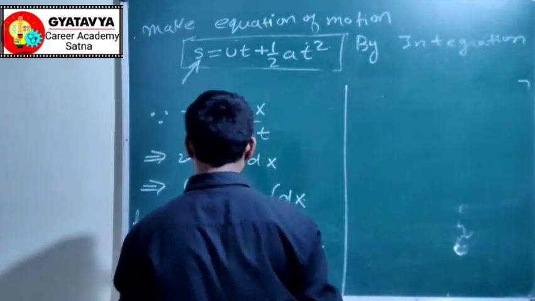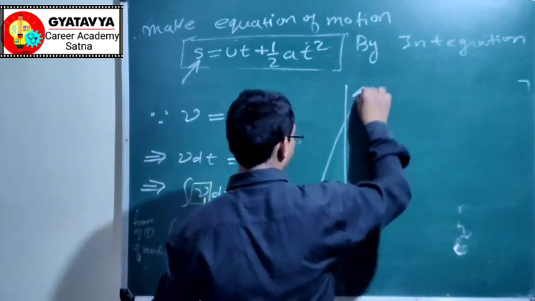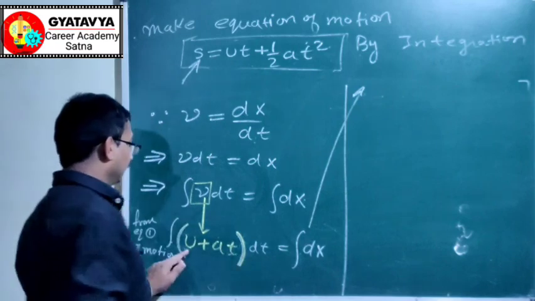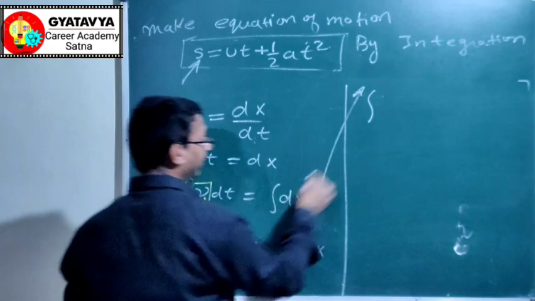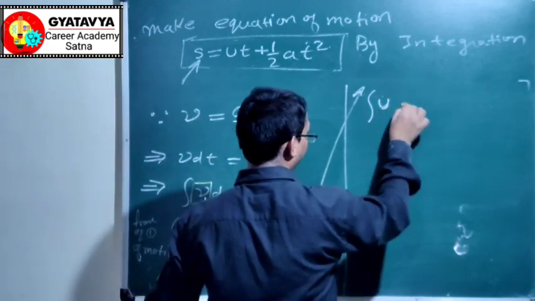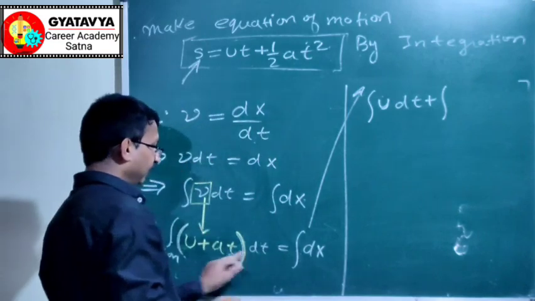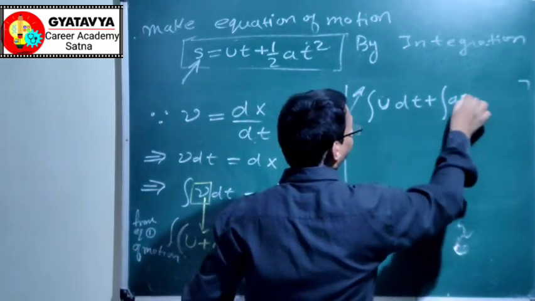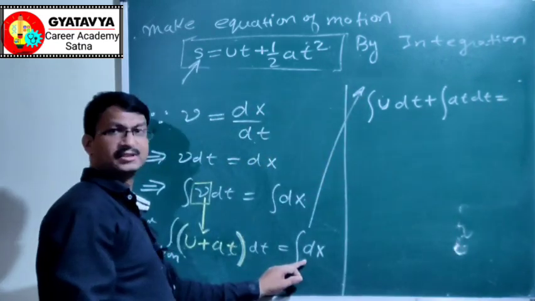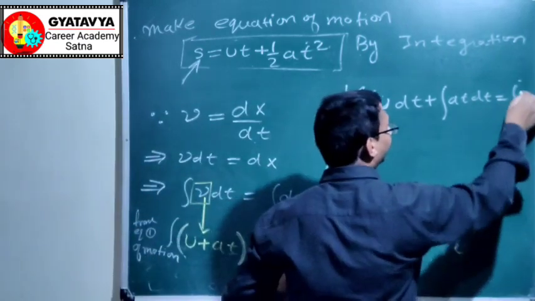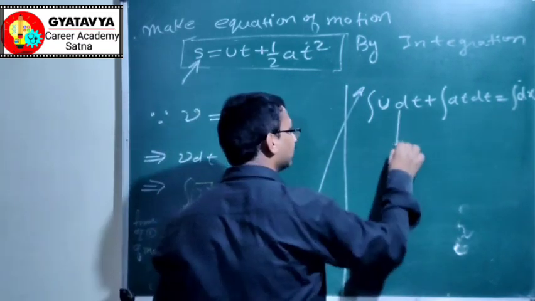Now do integration of this dt. This can be written as integral u into dt plus integral at dt is equal to this term dx. Now just solve it.